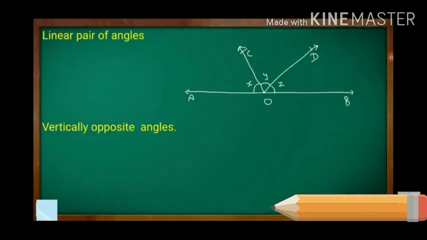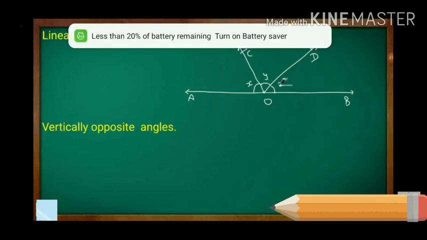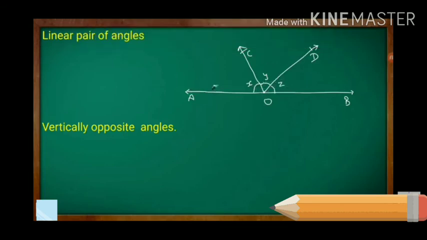And the next is linear pair of angles. What is a linear pair of angles? Two angles form a linear pair if they have a common arm, a common vertex, and their interiors do not overlap. The sum of the two angles is 180 degree. Okay students, look at the diagram. Here AB is a straight line and O is a single vertex.